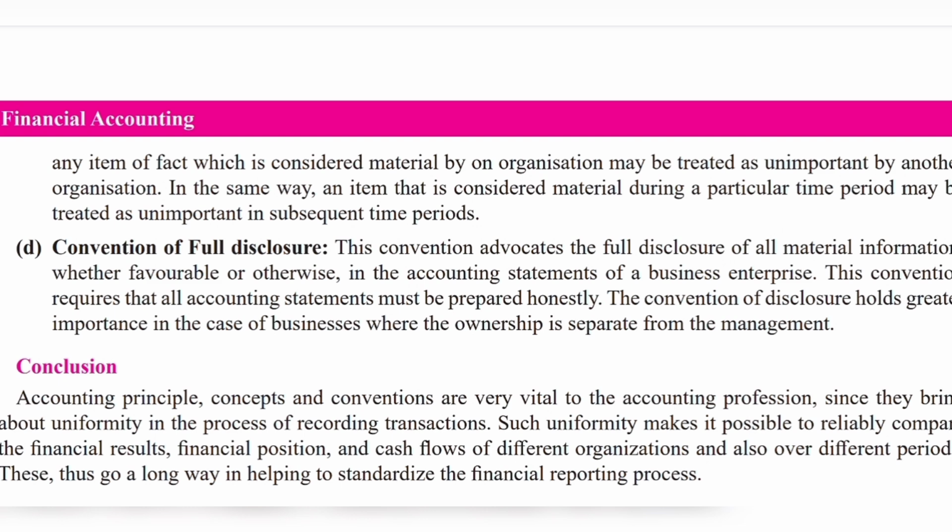So this is all about accounting conventions. This is 1.2. We have already completed 1.2. That's it.